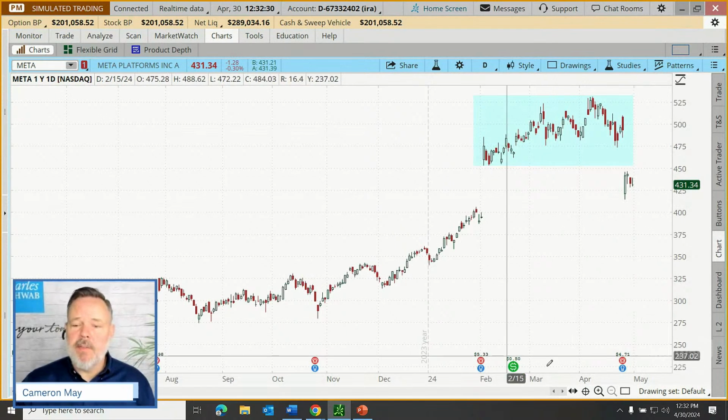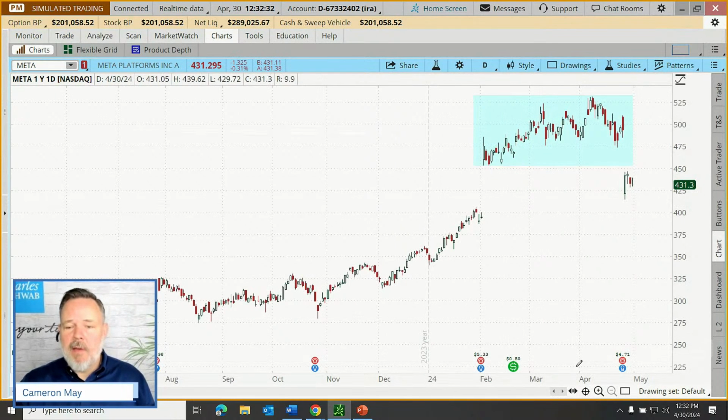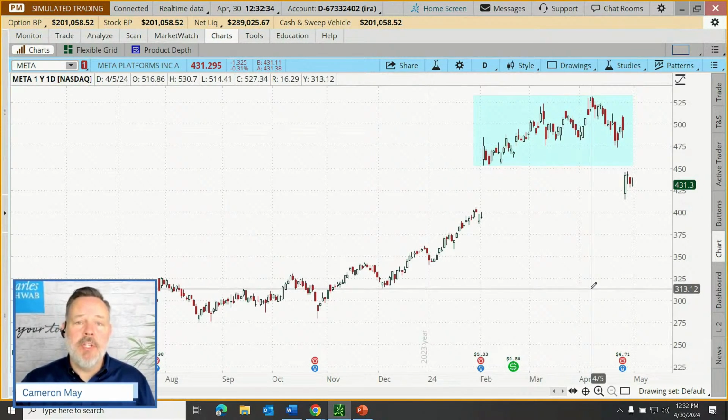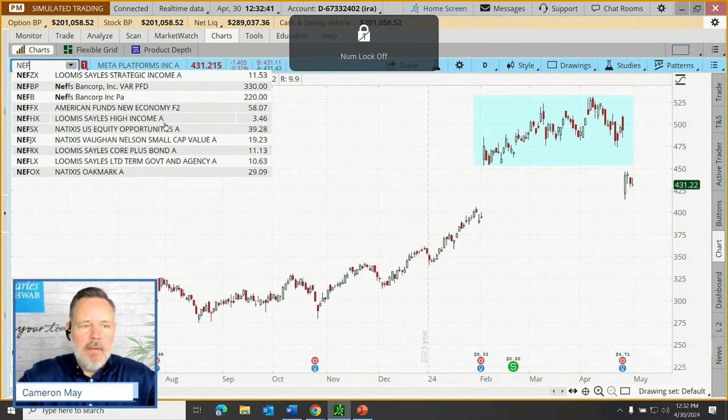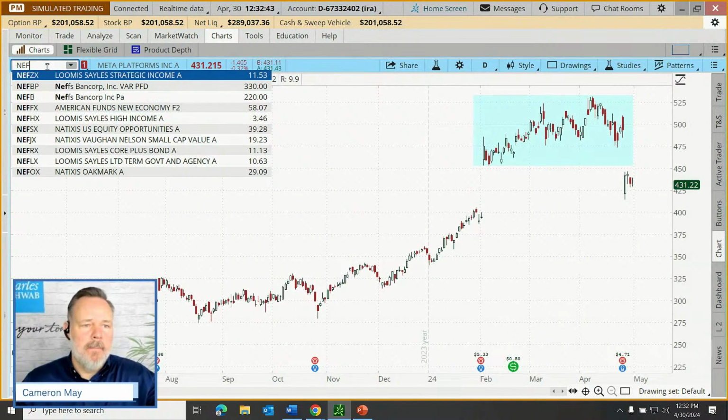Pretty strong reversal. If we were to see the same behavior, but on a gap down followed by a gap up, we'd call that a bullish island gap reversal. Okay, so if we were to go back to Netflix, it's similar. Let me get my symbol correct in here.